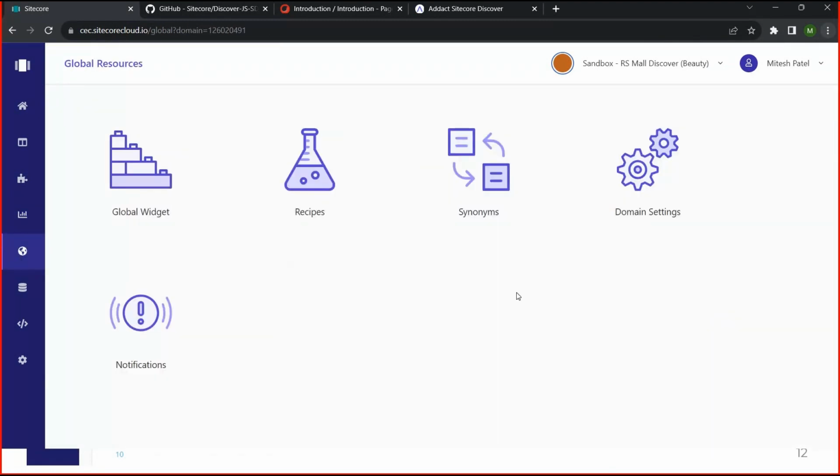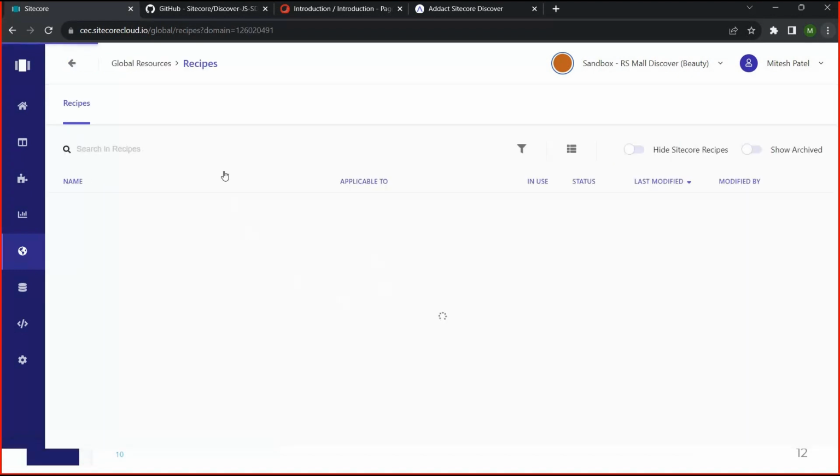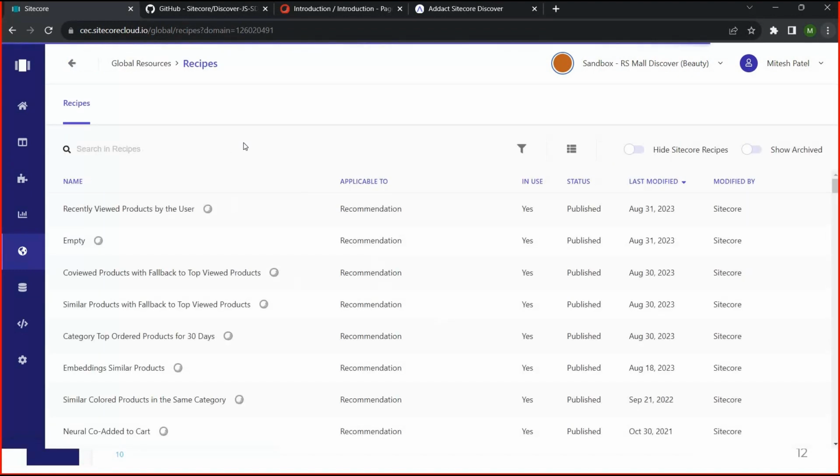Global resources. So global resources, global widgets, because on every website we are using a preview search bar, so it's nothing but a global widget. Then after that we can say recipes. Recipes, I already mentioned, are the most important part of these commerce platforms, because a recipe is nothing but one kind of algorithm. Based on that algorithm, we are providing recommendation and personalized experience to our visitors, our users.